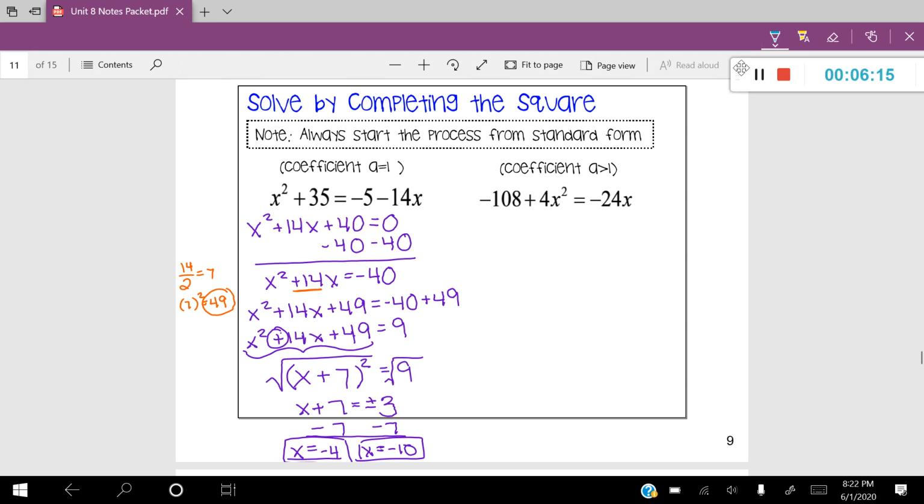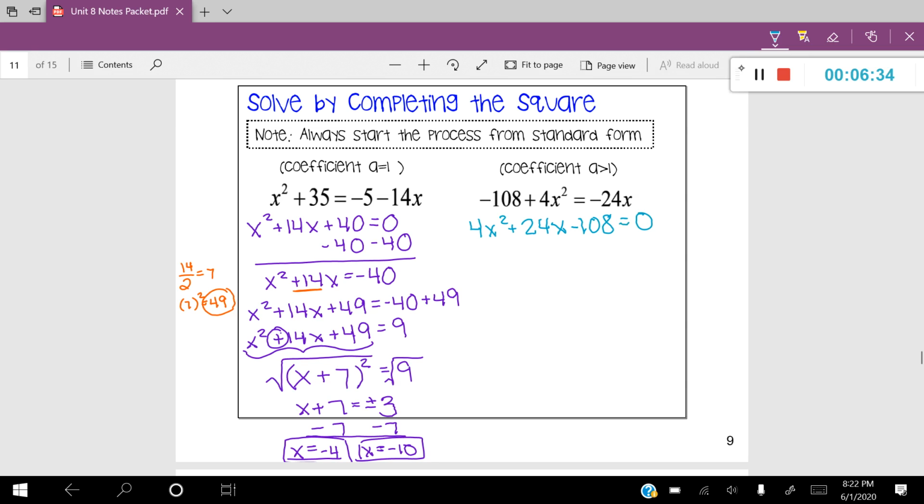So first, let's go ahead and put this into standard form. So I'm just going to kind of maneuver things around. So I have 4x squared. I'm going to move the x over, so that's plus 24x. And minus 108 is going to stay on the same side, and that's all going to be equal to 0.